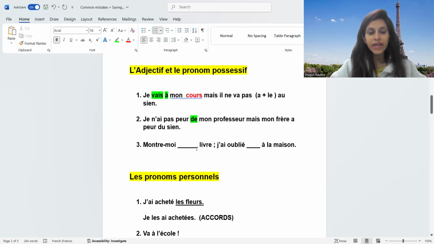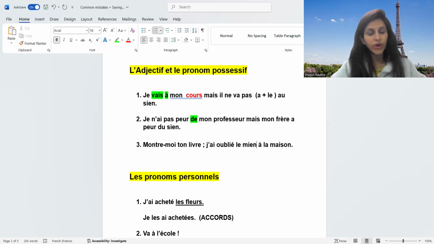Similarly, for the third sentence, montre-moi dash livre. It's a context-based sentence, right? So sometimes you need to see whether the sentence is context-based. Show me dash book. I have forgotten dash at the house, okay, at my house. So, montre-moi. Now, if moi is given, it's not like that it's mon line. Montre-moi, with moi also we're writing ton because it's context-based. Show me your book. J'ai oublié le mien à la maison. I have forgotten mine in the house.